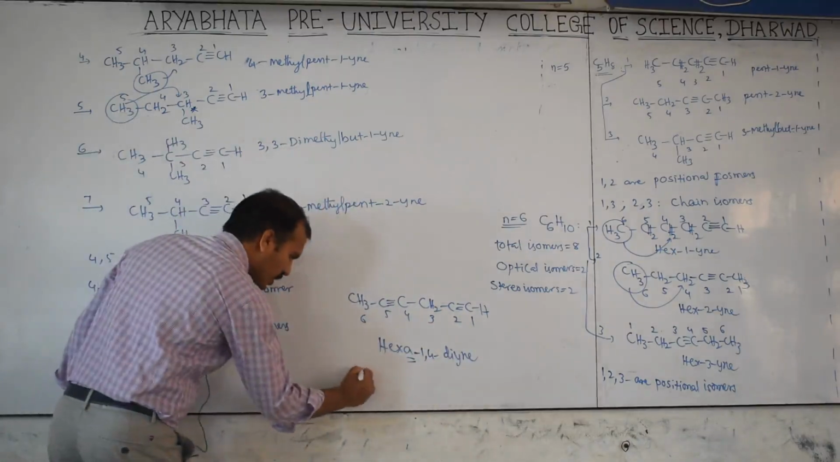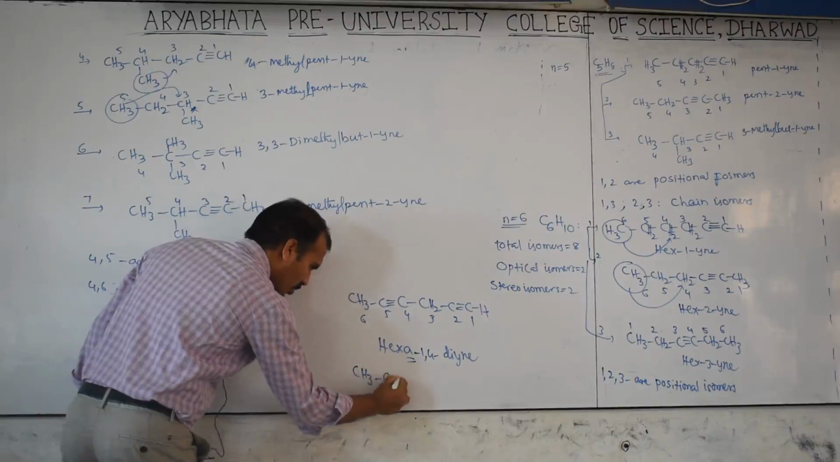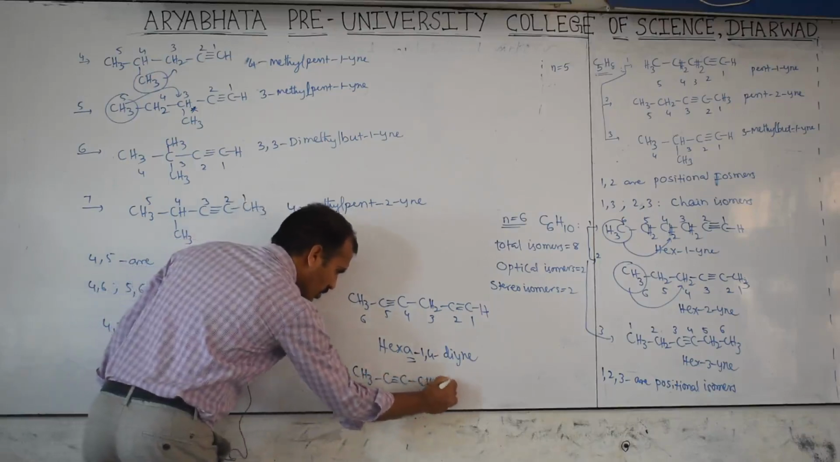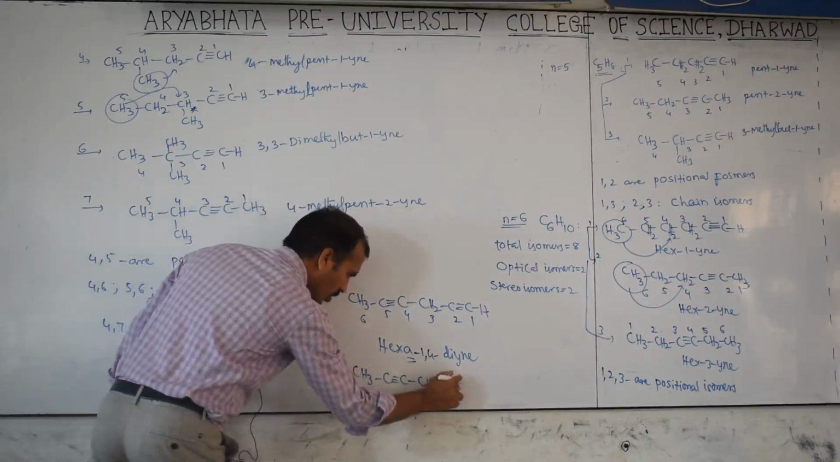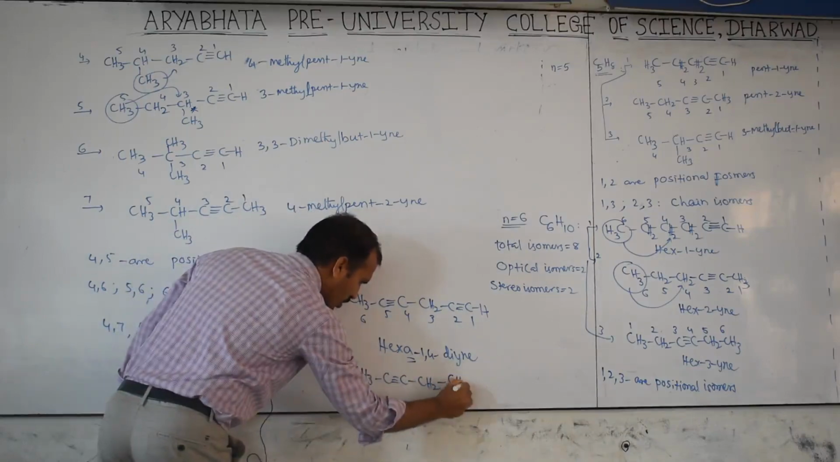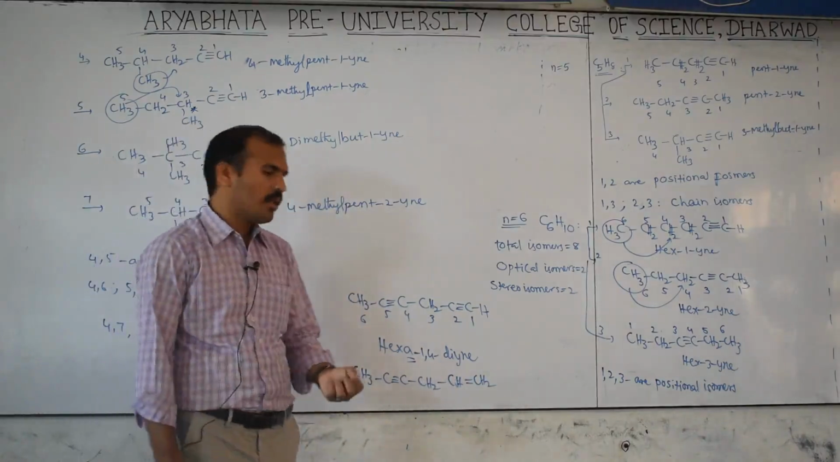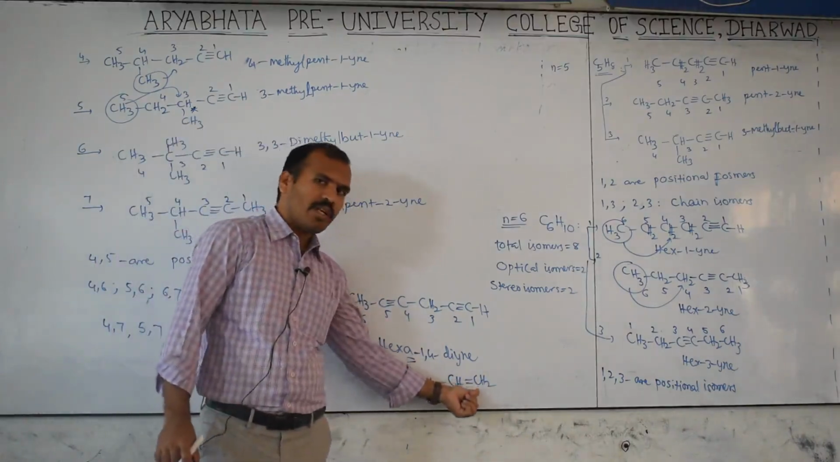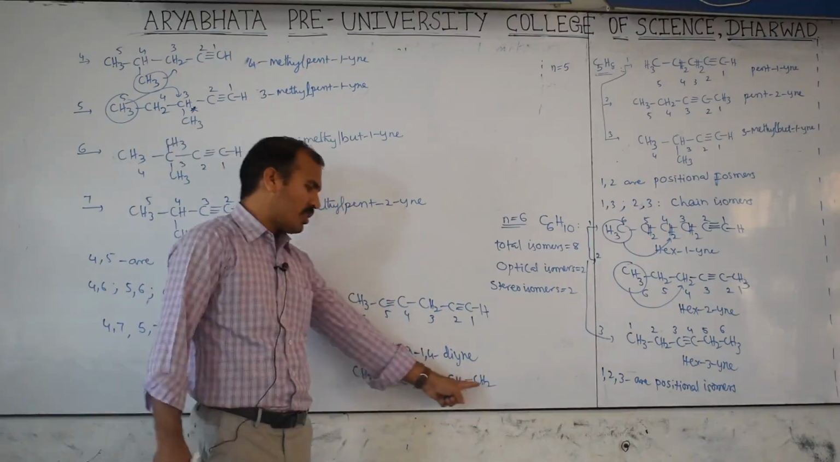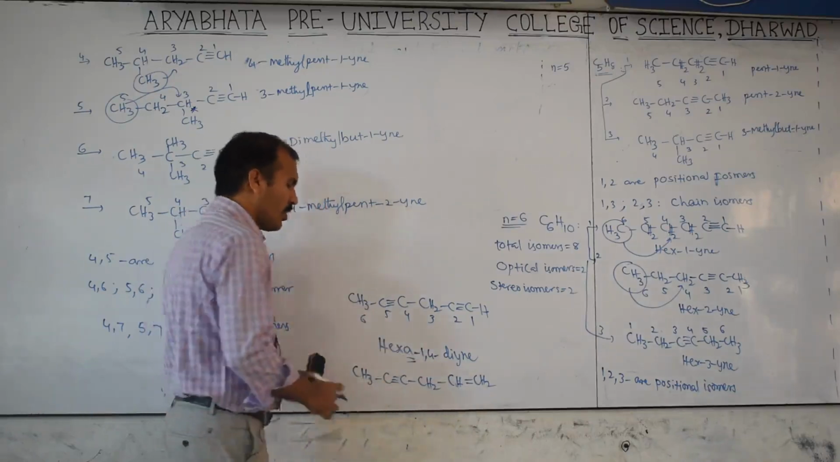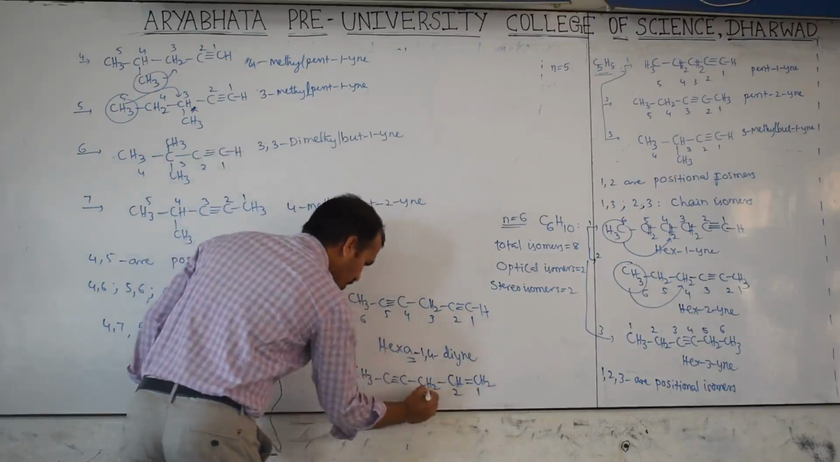Another one is CH3 C triple bond C CH2 C double bond, therefore here CH double bond CH2. When a double bond and a triple bond are both there, then here the double bond will get the least number, because from this one first, from this one is second. Therefore this is 1, this is 2, this is 3, this is